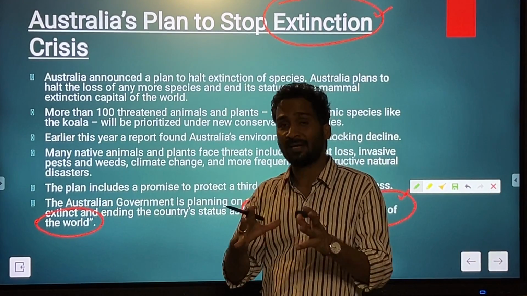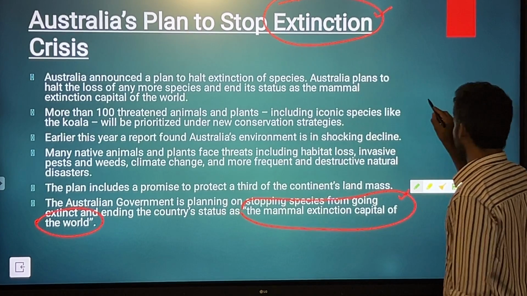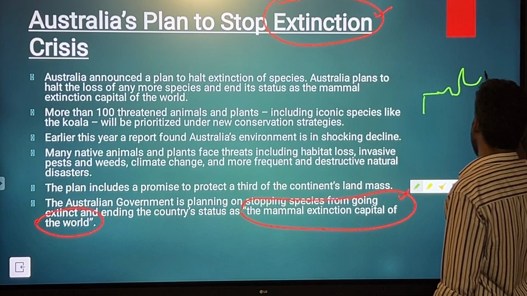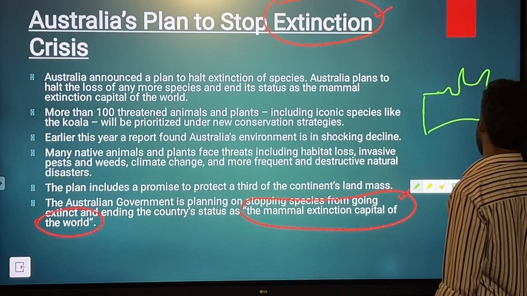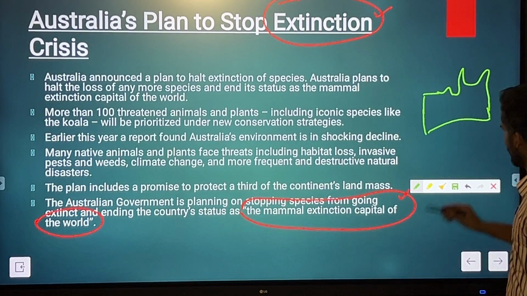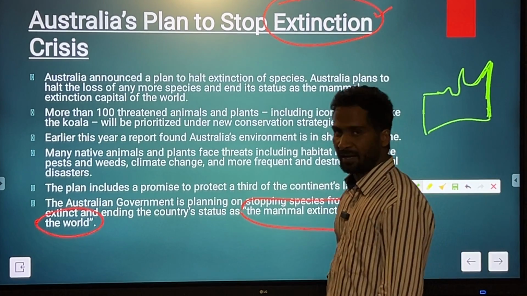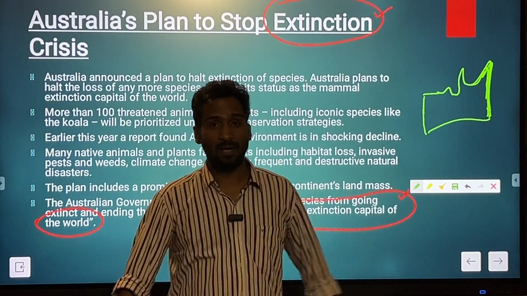You should know certain facts about Australia. If you know the map of Australia, you'll find somewhat like this. This is the Australian map. So over here we have the Great Barrier Reef. Over here this entire coast is the Great Barrier Reef, heavily rich in obviously coral ecosystem.